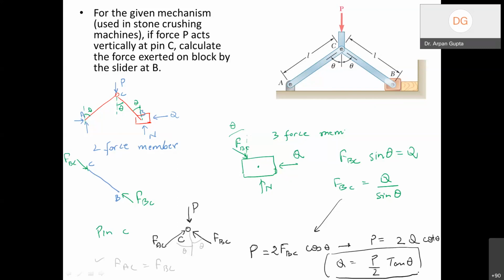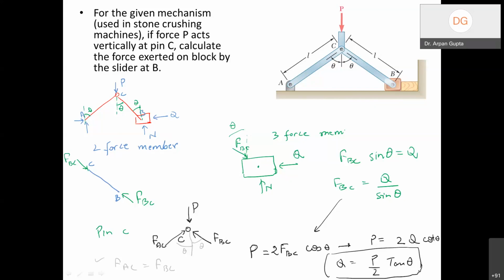So we have obtained the relation between the input and output using the normal procedure that we have seen before, right? A few points to consider here: things are in static equilibrium. We are applying some force P, and we are getting some value of Q, which is given by the expression P by 2 tan theta.